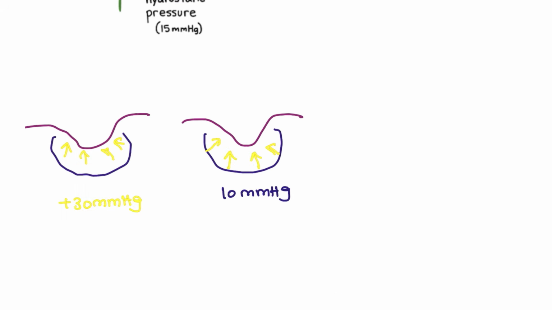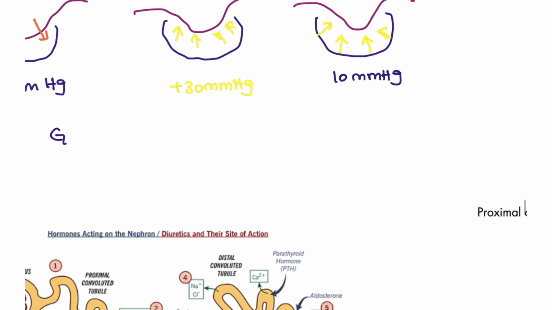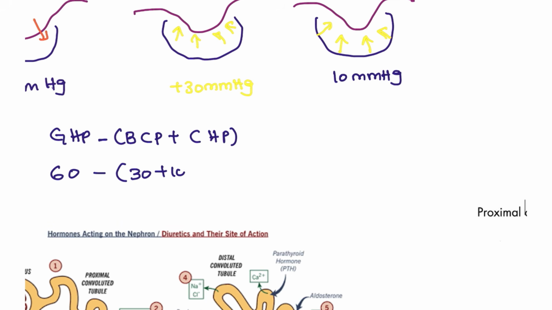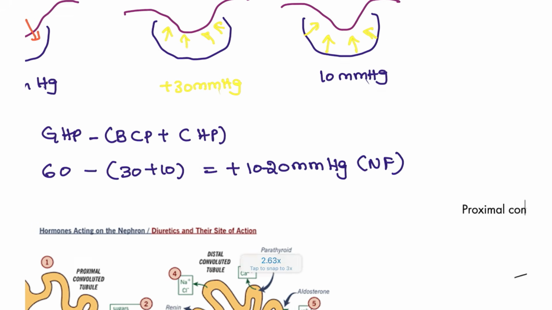So how much in total? Glomerular hydrostatic pressure minus colloid osmotic pressure plus capsule hydrostatic pressure. So 60 minus 30 plus 10. That means around 20 to 30 mmHg will be coming. So this is the net filtration pressure of glomerular filtration, right?